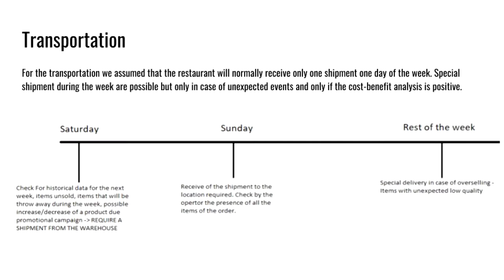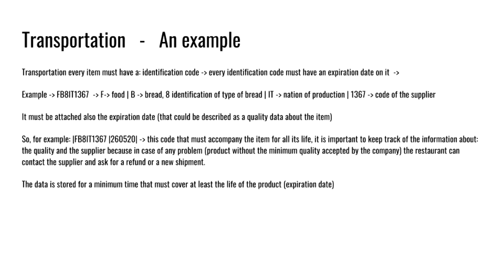To store each item in the system, a standardized code is needed. For instance, a possible format code for the bread could be F for food, B for bread, A for identification type of the bread, ET the nation of production, and the code of the supplier. The expiration date must also be attached. This code must accompany the item for all its life. It is important to keep track of all the information about the quality and the supplier, because in case of any problem, the restaurant can contact the supplier and ask for a refund on a new shipment.